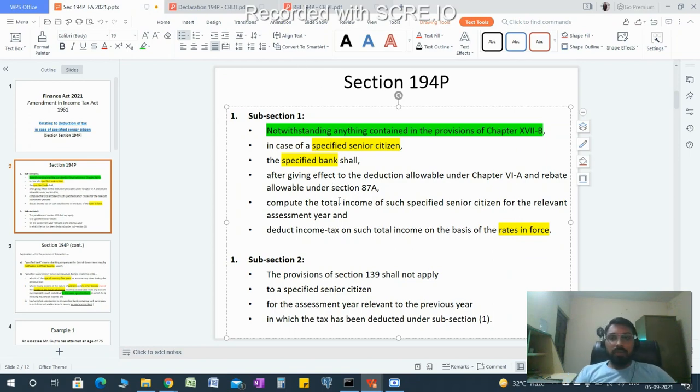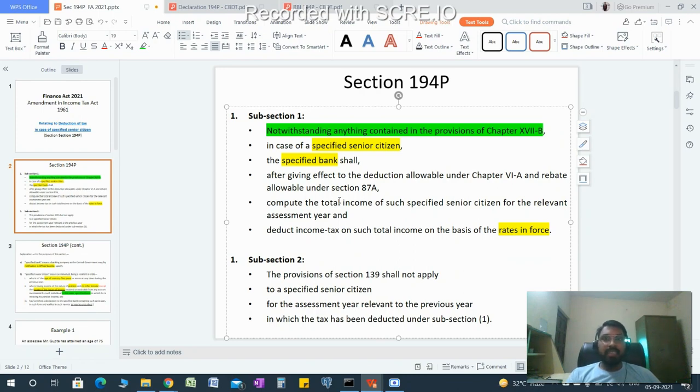Now we have to understand why this section has been introduced. This has been introduced to lower the burden of the senior citizens from the compliance burden as per the Income Tax Act to file the return. If they have income, then the TDS has been deducted.